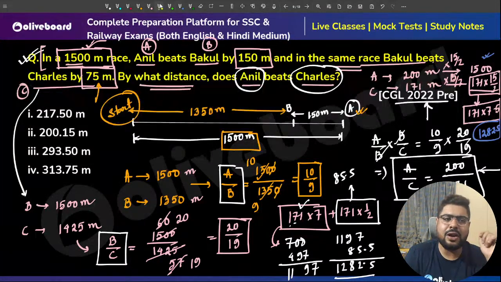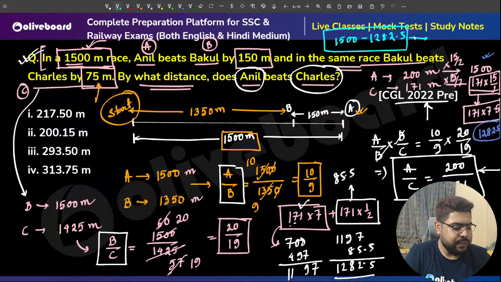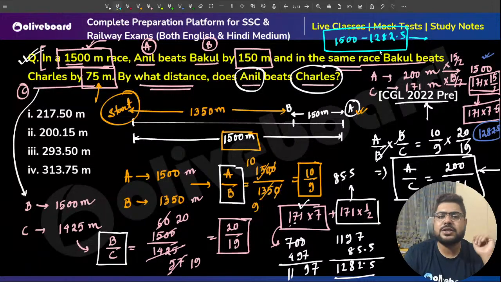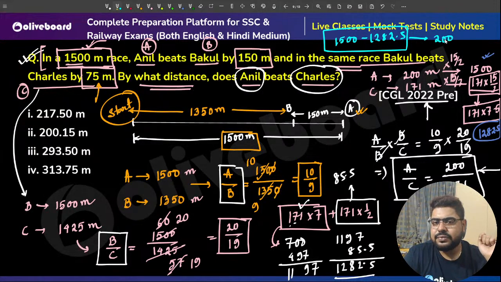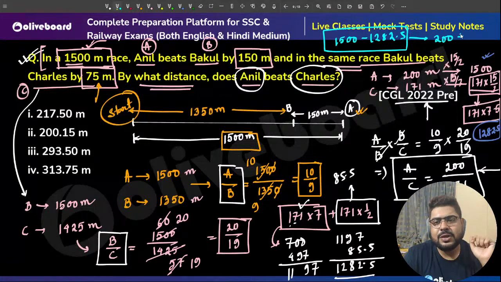So what is the lead, or how much distance is A beating C? So 1500 minus 1282.5. Again, I told you we need to do that Kirana store wala calculation. So 1300, let's take. So 1300 to 1500 is 200. And 82.5 means 17.5 less, so plus 17.5. 217.5 meters should be my answer.